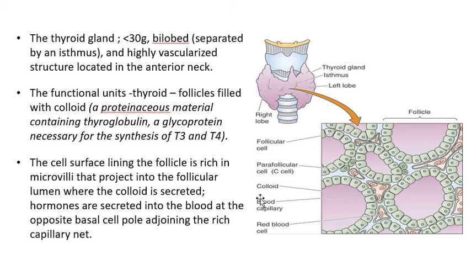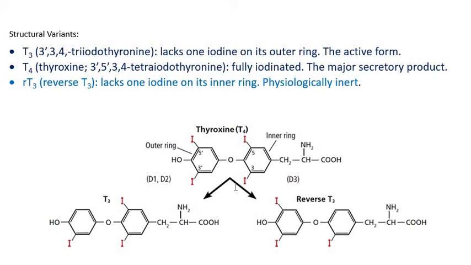So, what are the hormones which are produced by the thyroid gland? There are 3 hormones, but to be more precise, only 2 hormones are considered. That is T3 and T4. T3 is 3,5,3' triiodothyronine, and T4 is thyroxine, 3,5,3',5' tetraiodothyronine.